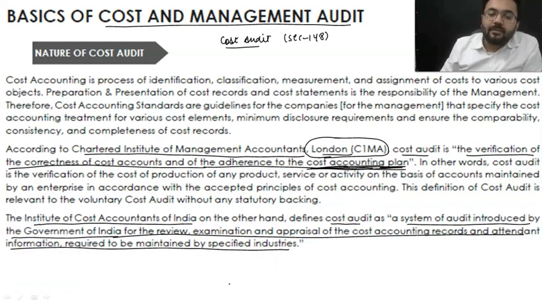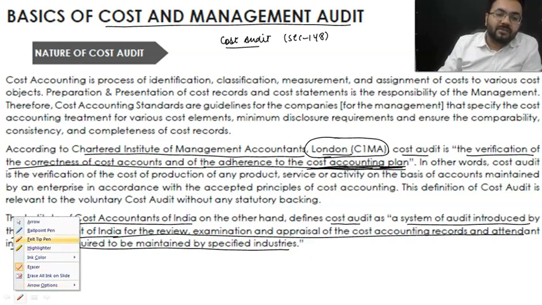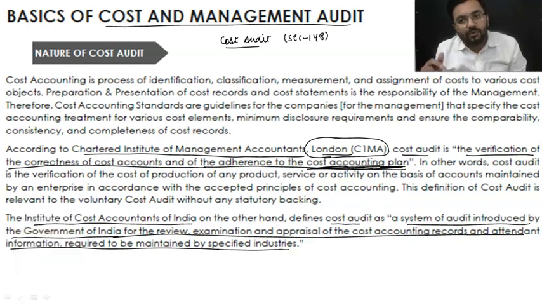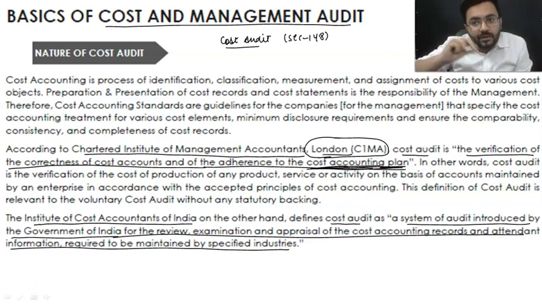So over here, first of all, I'm not going to tell you what the basics of auditing are, because everybody knows auditing is all about verification. Just like you are going to appear for examinations, and over there the examiner is going to check whether you have written things properly or not.